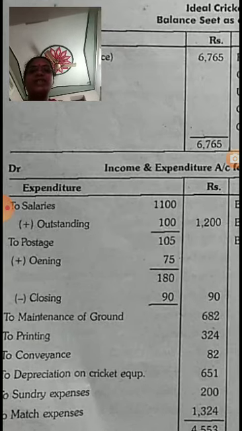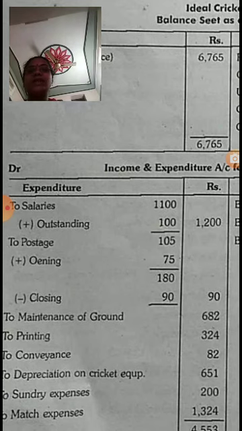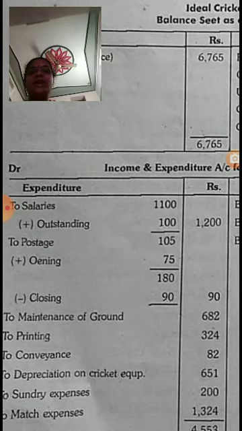Next, postage: 105 this year, plus 75 of the previous year, that is 180, minus closing postage 90, giving 90.